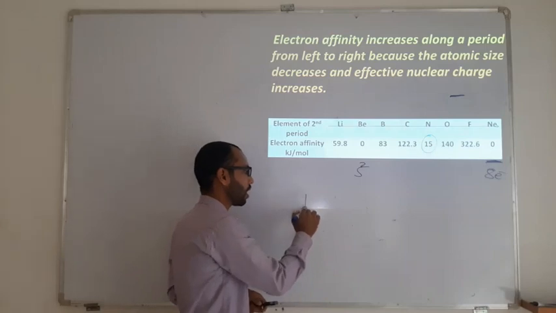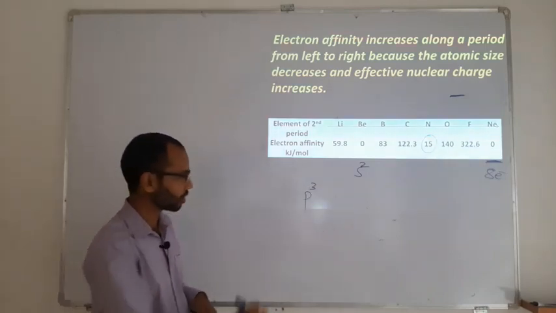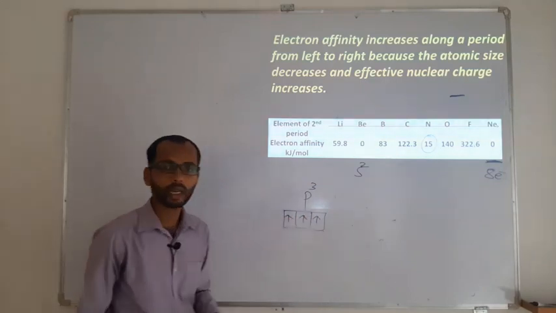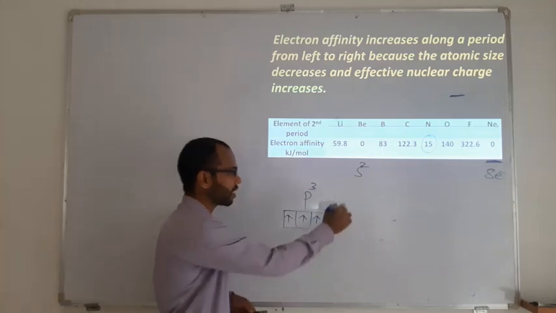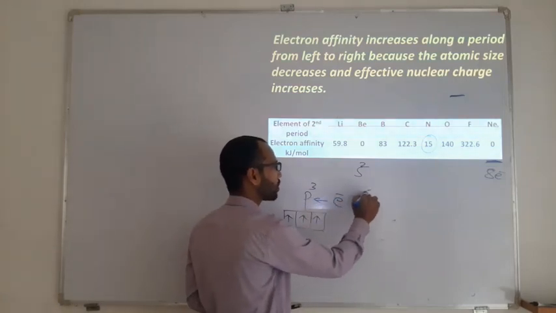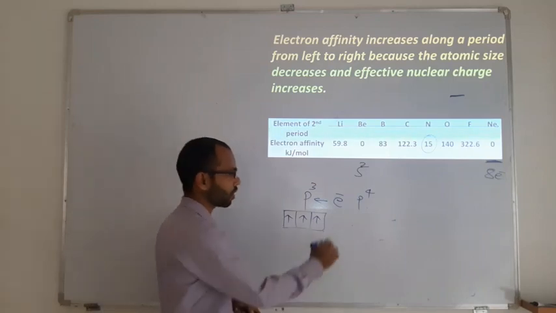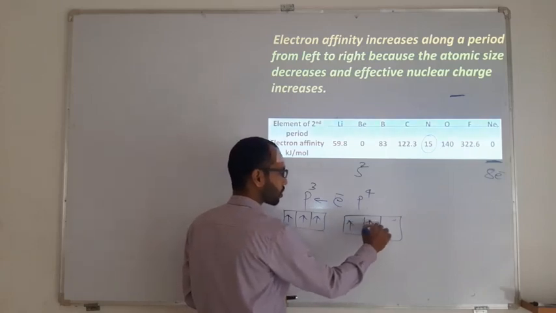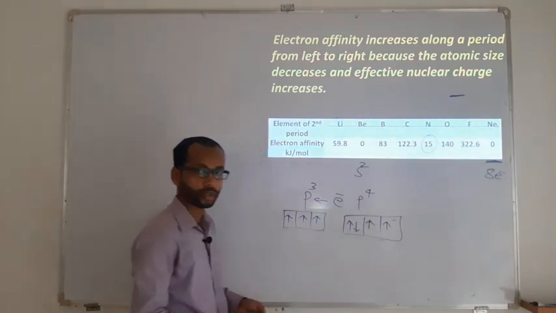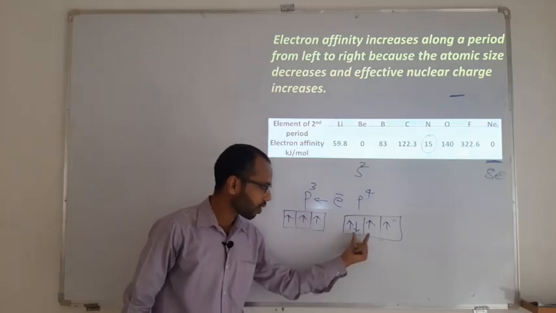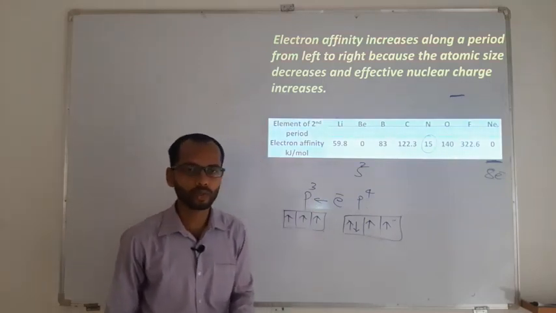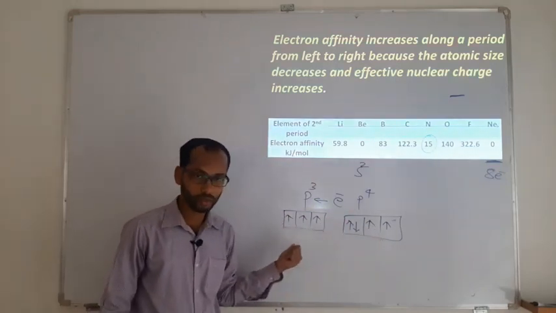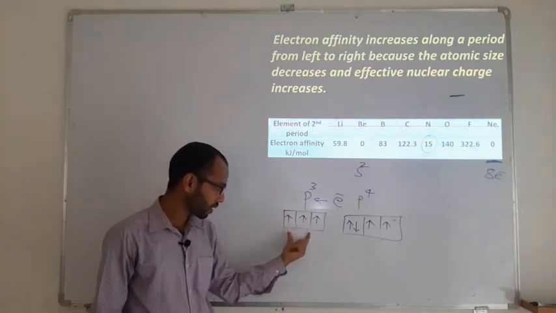The reason is that the outer configuration of nitrogen is p3. Just now I cleared what p3 means. It is going to have an extra stability. Now when you add an electron into p3, it is going to be p4. And what will p4 be then? If you go by the rule, it is first electron, second, third and the fourth. It means when nitrogen receives an electron, all orbitals will not get an equal distribution. It's 2, 1, 1. This is unsymmetrical. Whereas p3 is 1, 1, 1. This is symmetrical.